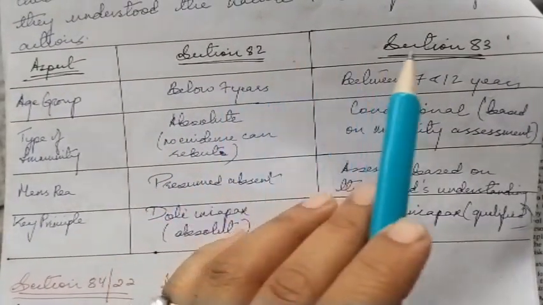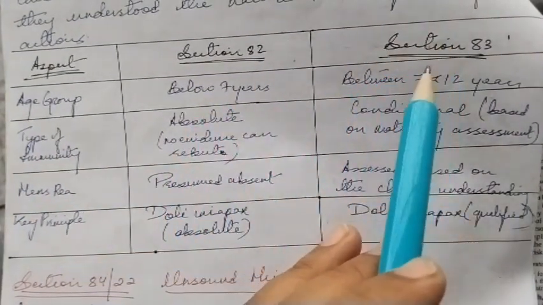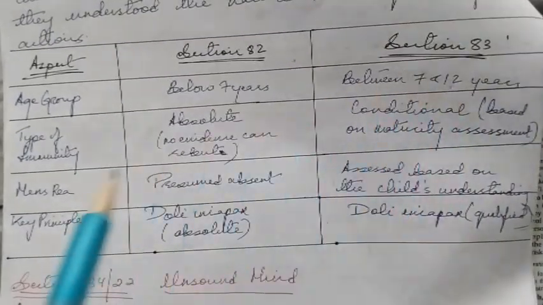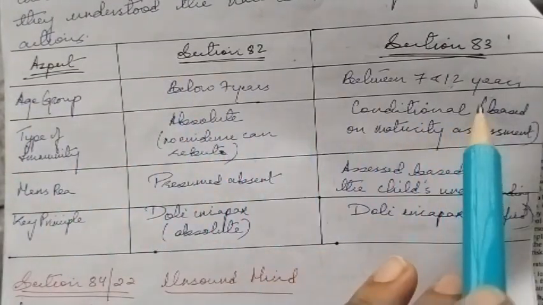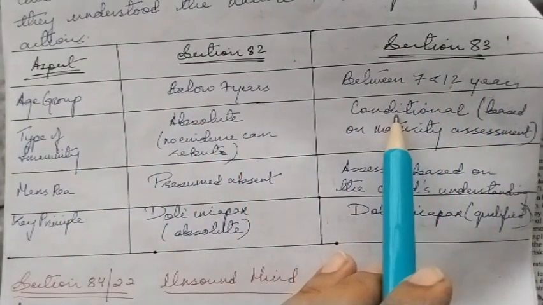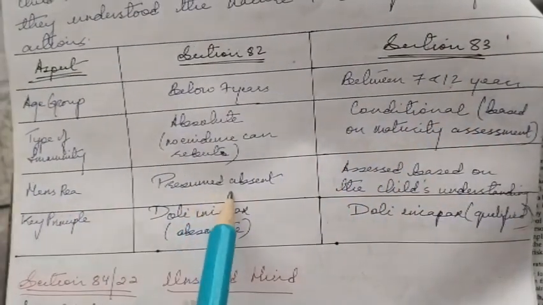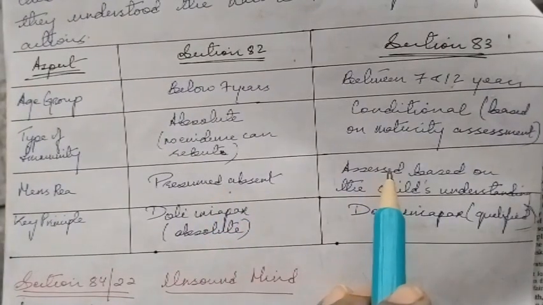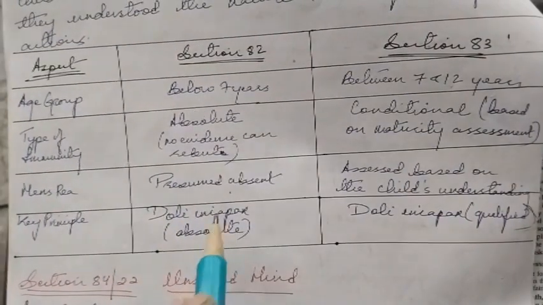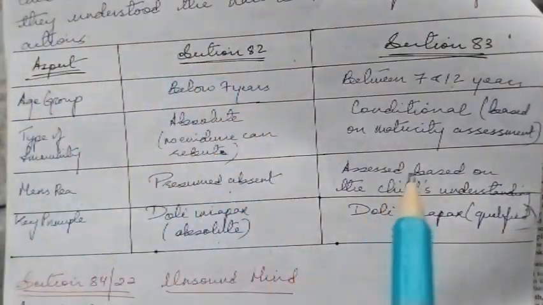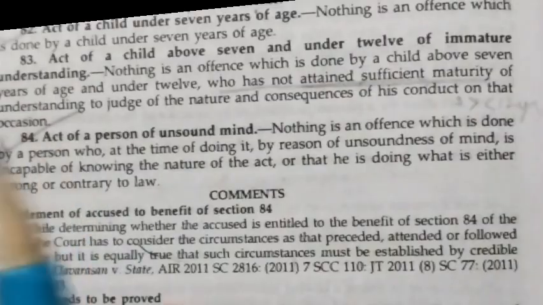If we compare section 82 and 83, the age group in section 82 is below 7 years, in section 83 it is 7 to 12 years. The type of immunity in section 82 is absolute, no evidence can rebut it, whereas in section 83 it is conditional, based on maturity assessment. Mens rea is presumed absent in section 82, whereas it is assessed based on the child's understanding. The key principle is that doli incapax is absolute in section 82, whereas the maxim doli incapax is qualified in section 83. So let us see section 84.